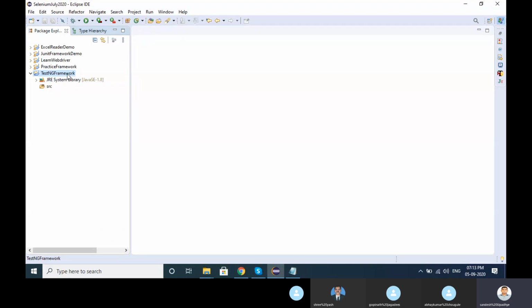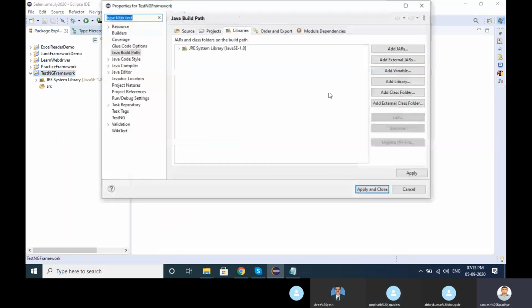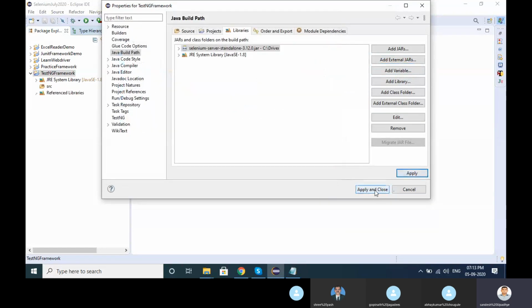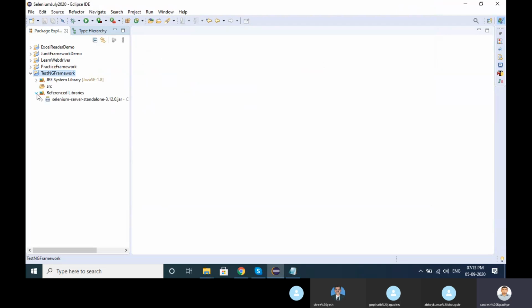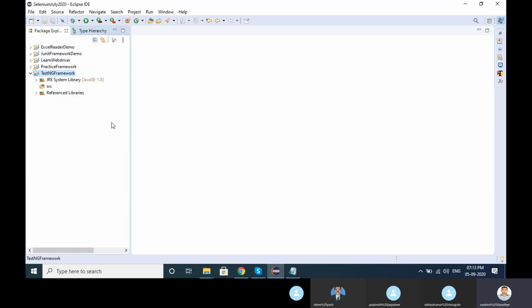The first step, if you want to work with any project, which library are we adding, Gopi? Which library do we want to add to work with Selenium? The Selenium standalone jar, correct. Right click, build path, configure build path, add external jar, and we add the Selenium server standalone jar. This is the first step. Apply and close. So the WebDriver reference jars come in through the Selenium standalone server jar.